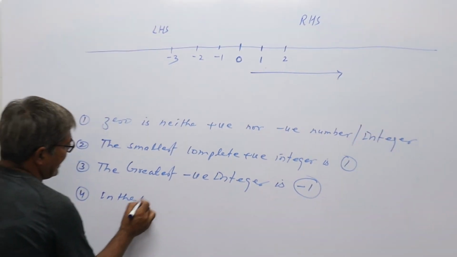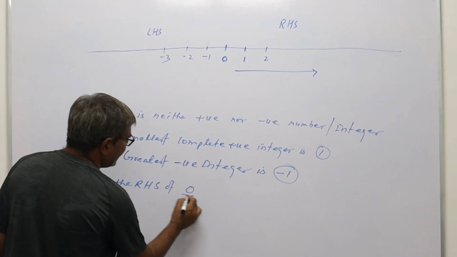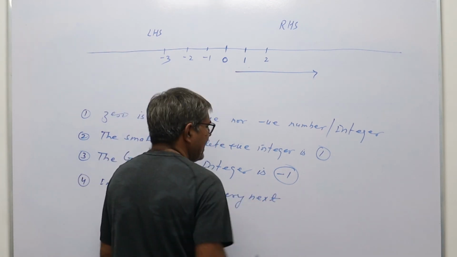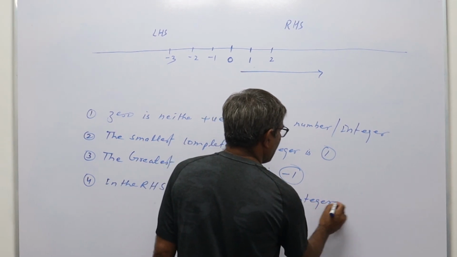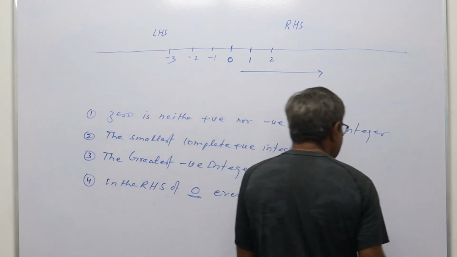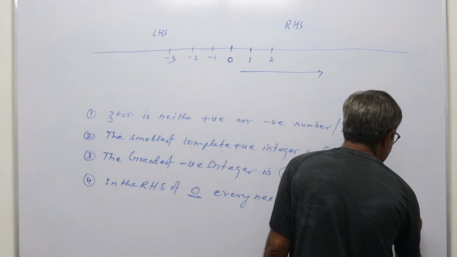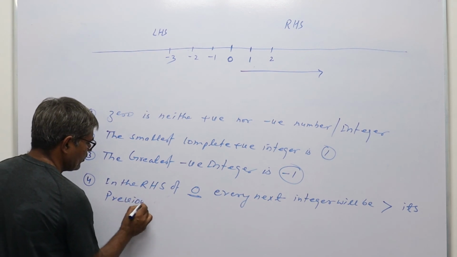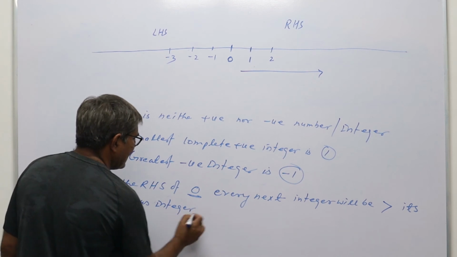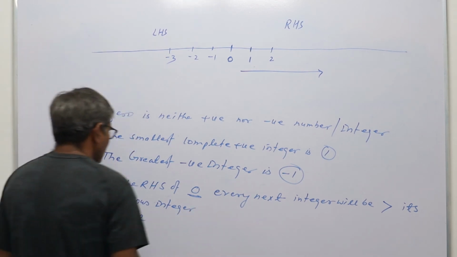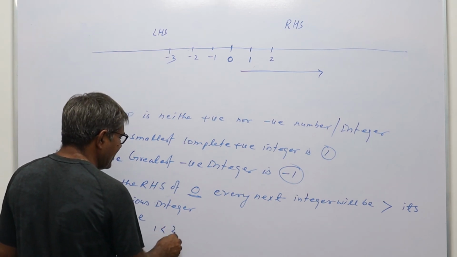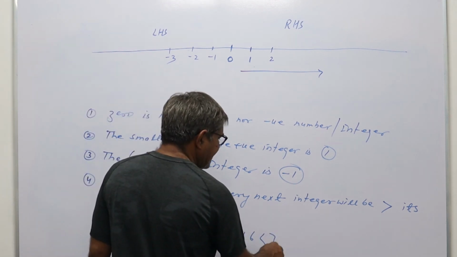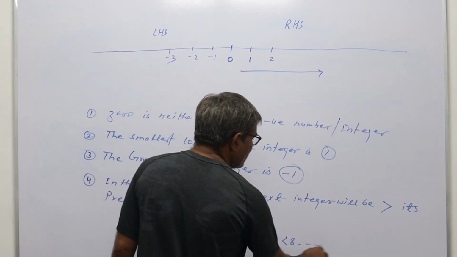So fourth point: on the right hand side of 0, every next integer will be greater than its previous integer, that is, 1 is less than 2, is less than 3, is less than 4, is less than 5, is less than 6, is less than 7, is less than 8, and so on.